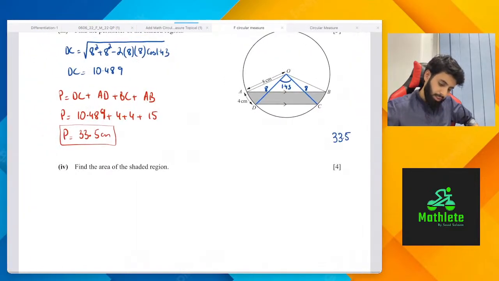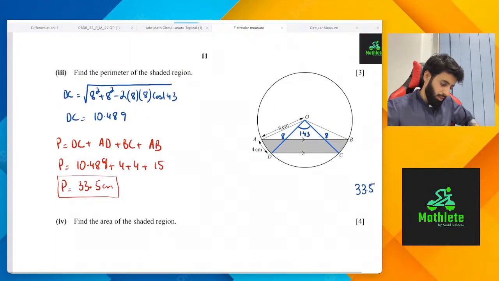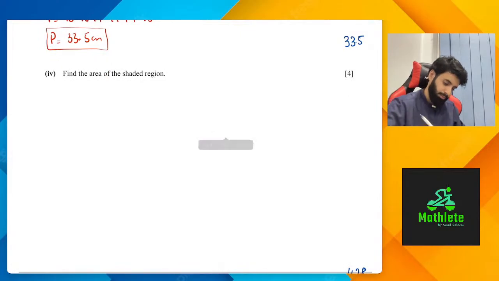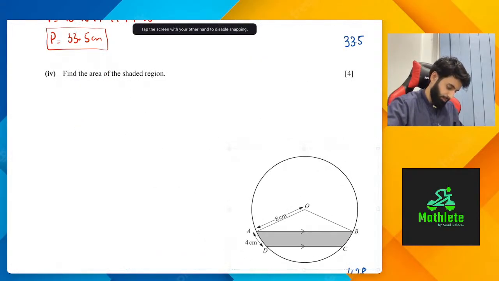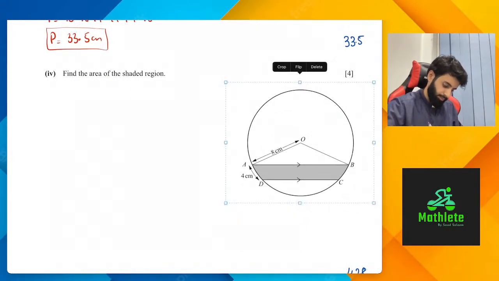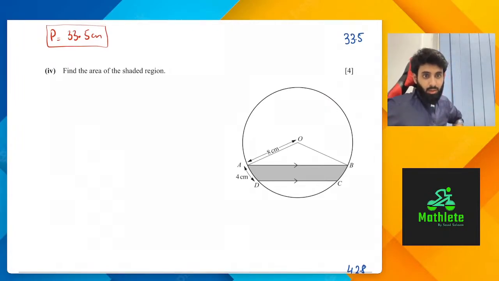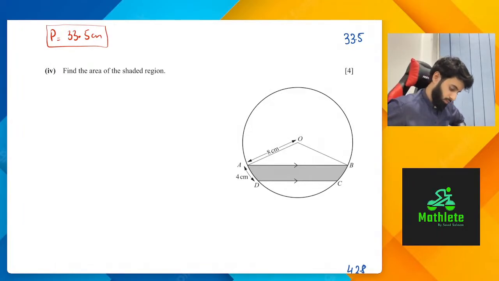Okay, then the last part, find the area of the shaded region. So again, help me out. How are we going to find out the area of the shaded region? This, by the way, is a 4-mark question. So this does require a bit of thinking, no?